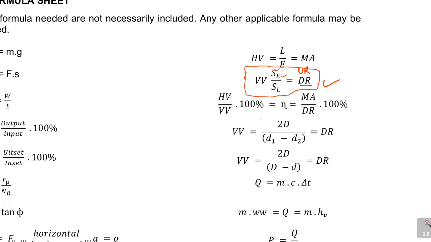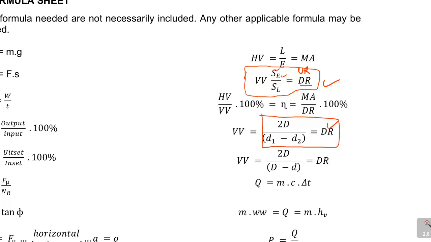Look at the formula that we're having here. You see, we have got this formula here that connects our VR and our D. It says VR is 2D over D1 minus D2.